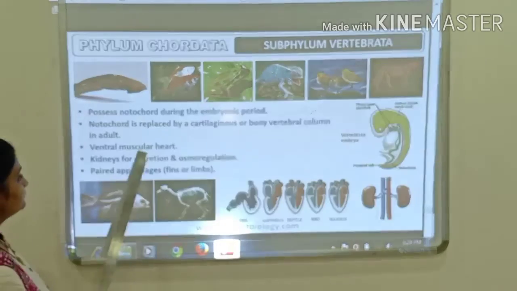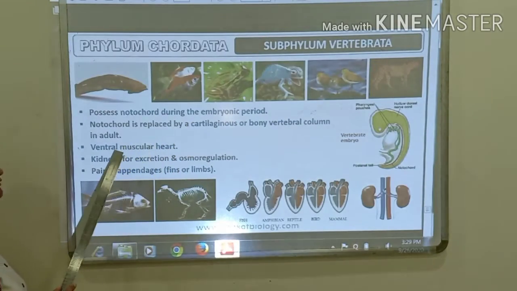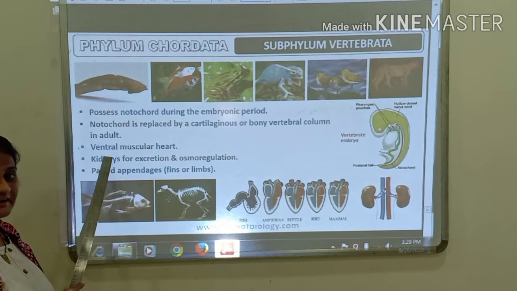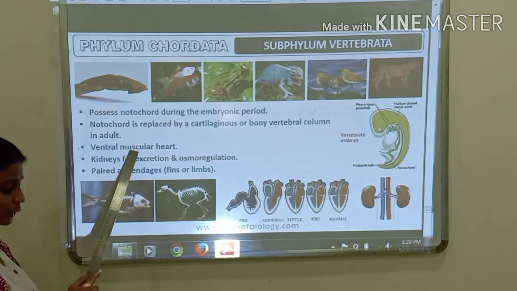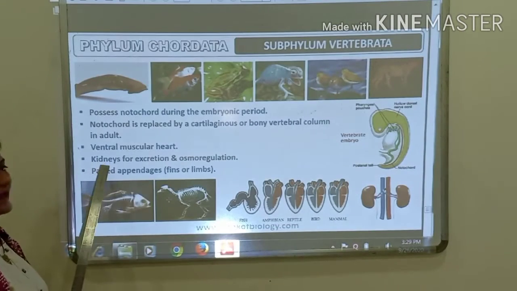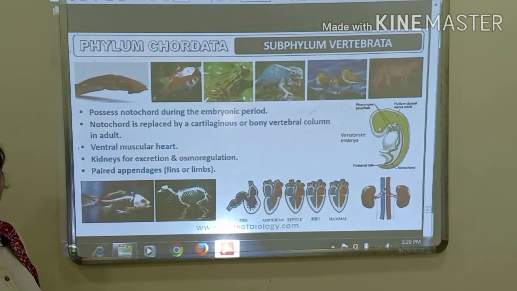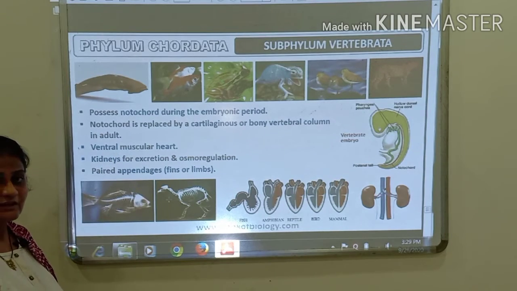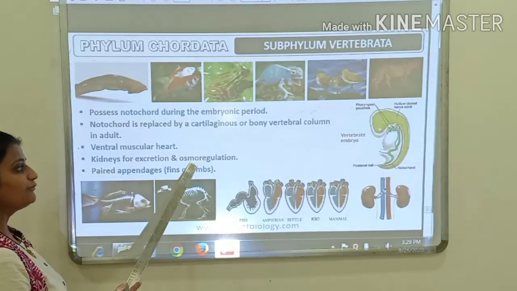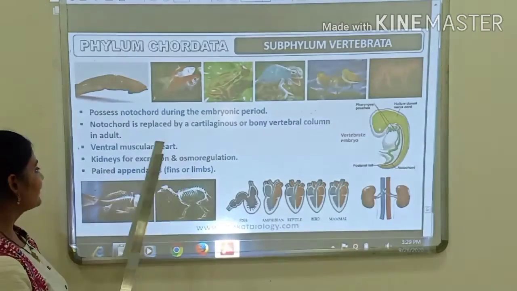Okay, then they have the heart on the ventral side and the heart is muscular. Then they have kidneys. They use the kidneys for excretion, that is for removing waste materials outside their body, and for osmoregulation, right?